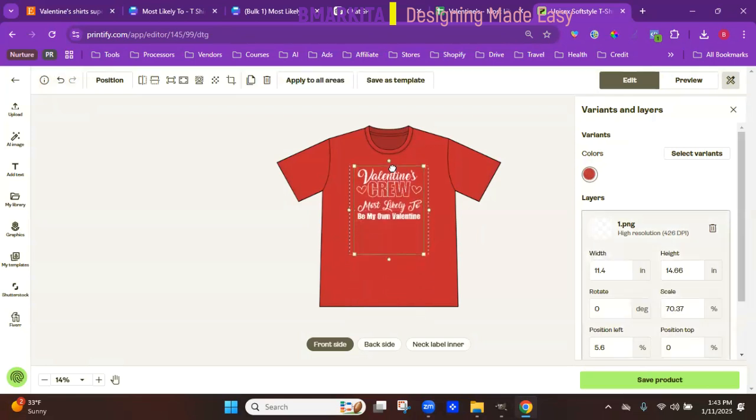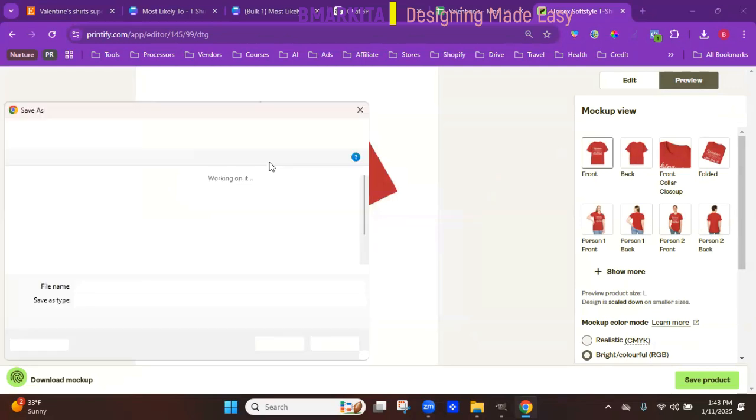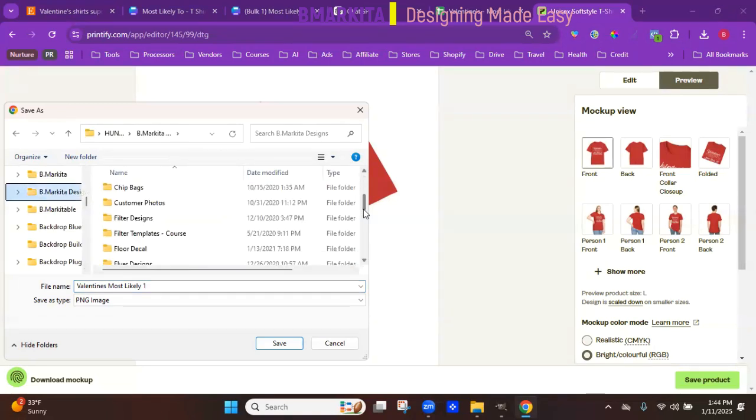Now let's bring this one up. We want to drag it out to the print area to make it a little bigger, if you can. Go to preview. See different mockups. So you can go ahead and save this, so you have your mockup. Just right click, save image as, and then we can just do Valentine's, most likely, number 1. And you can add it to that same folder so that everything's in the same place.